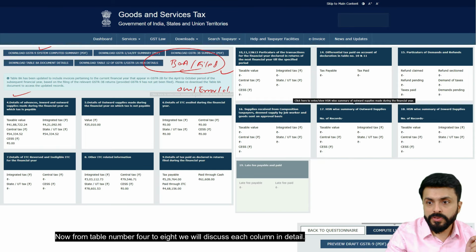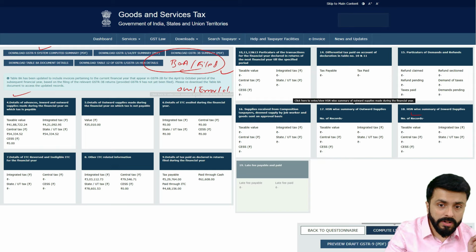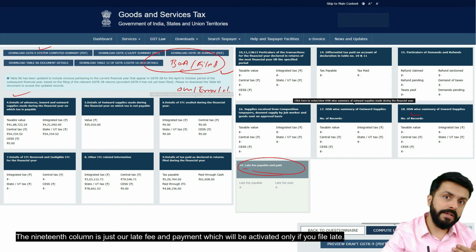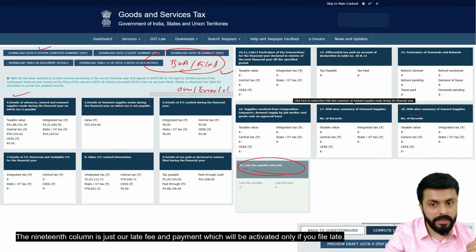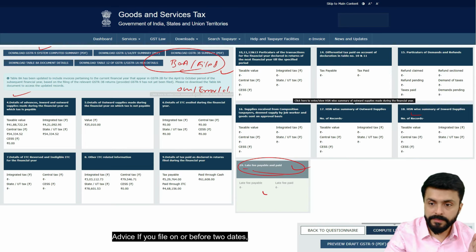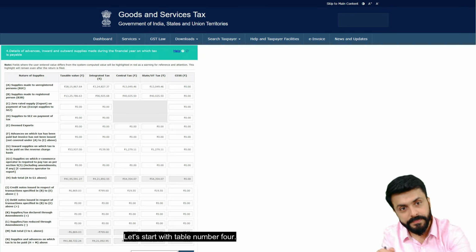Now from table number 4 to 8, we will discuss each column in detail. The 19th column is just our late fee and payment, which will be activated only if you file late. Advice: if you file on or before the due date, it will not remain active. Let's start with table number 4.